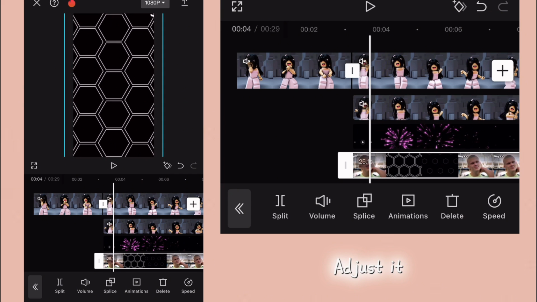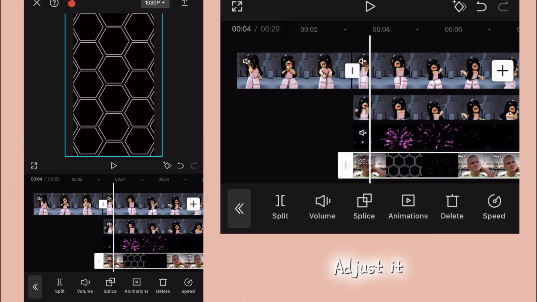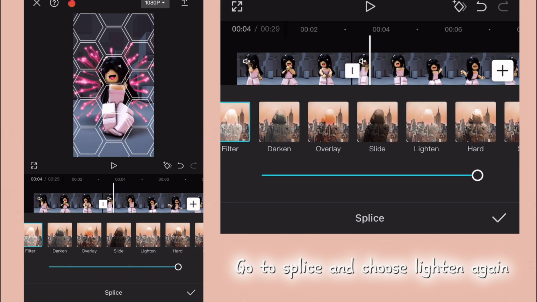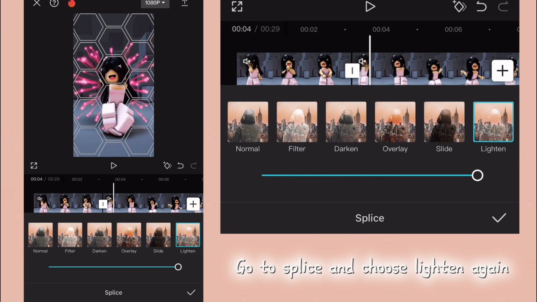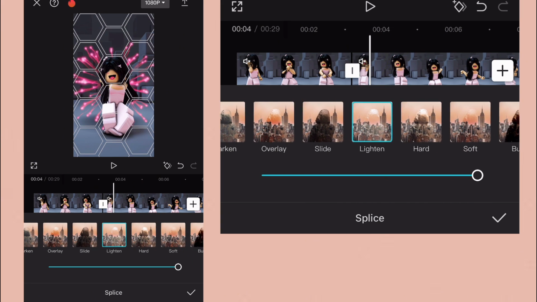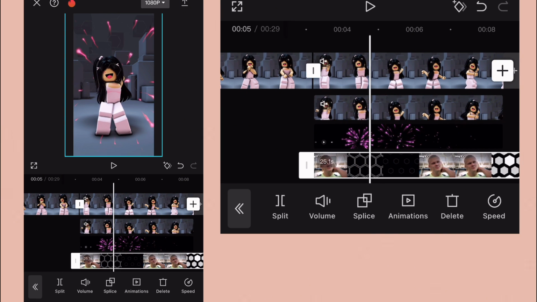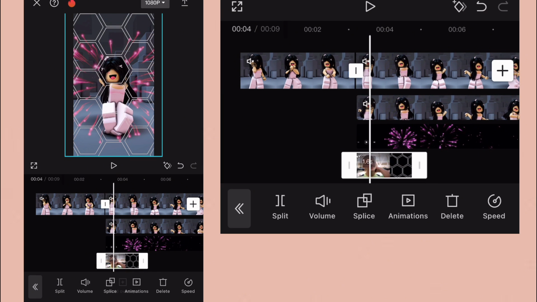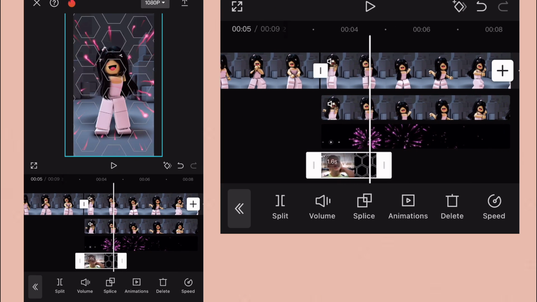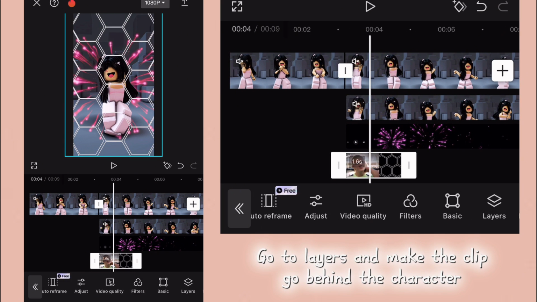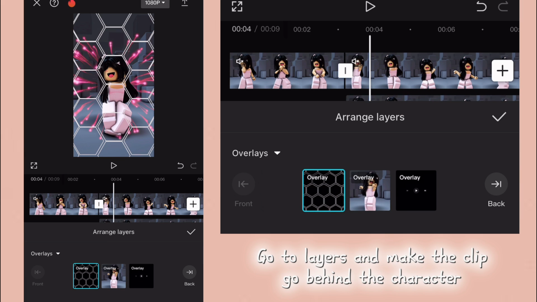Press on Overlay. Screen record this. Adjust it. Go to Splice and choose Lighten again. Go to layers and make the clip go behind the character.